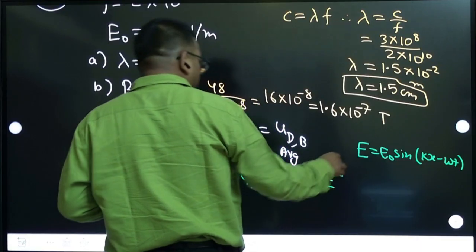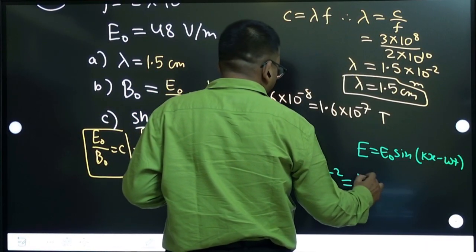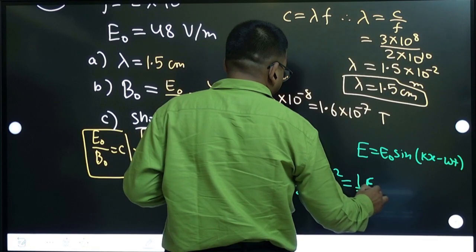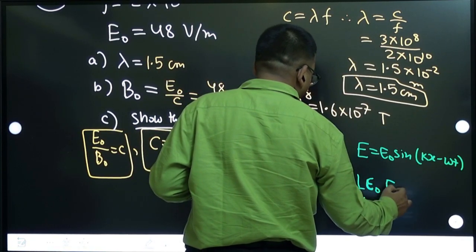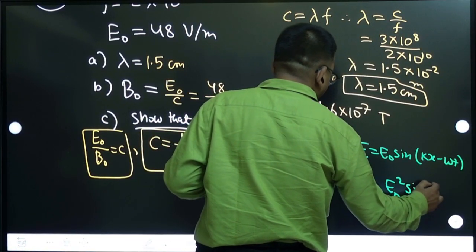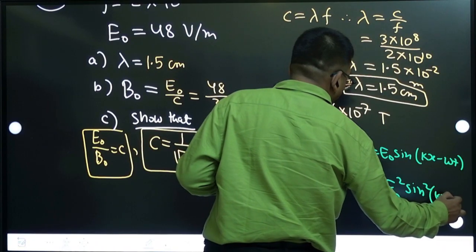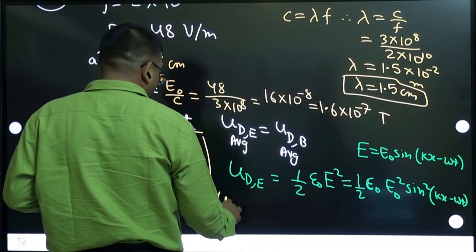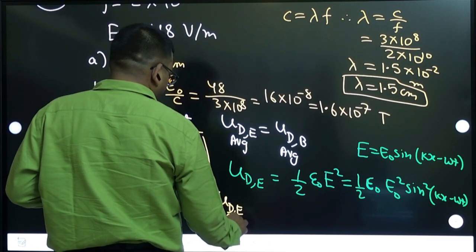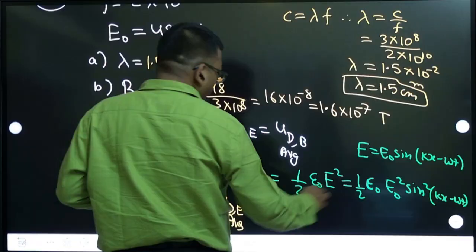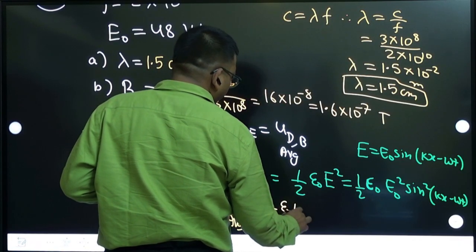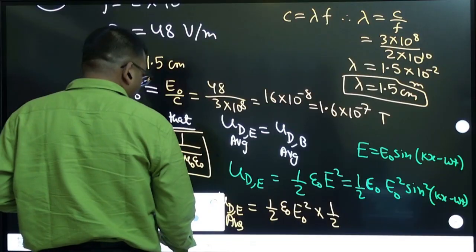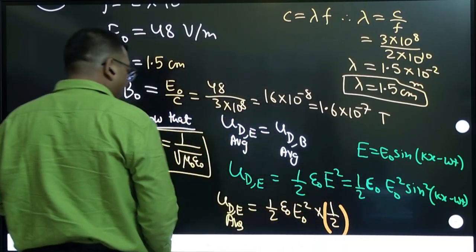So when you substitute E here, it becomes half epsilon naught E naught square sine square of kx minus omega t. When you take the average, you remember the sine square average becomes half. So this is half epsilon naught E naught square, and that factor half is coming because of the sine square average. Sine square average is half.